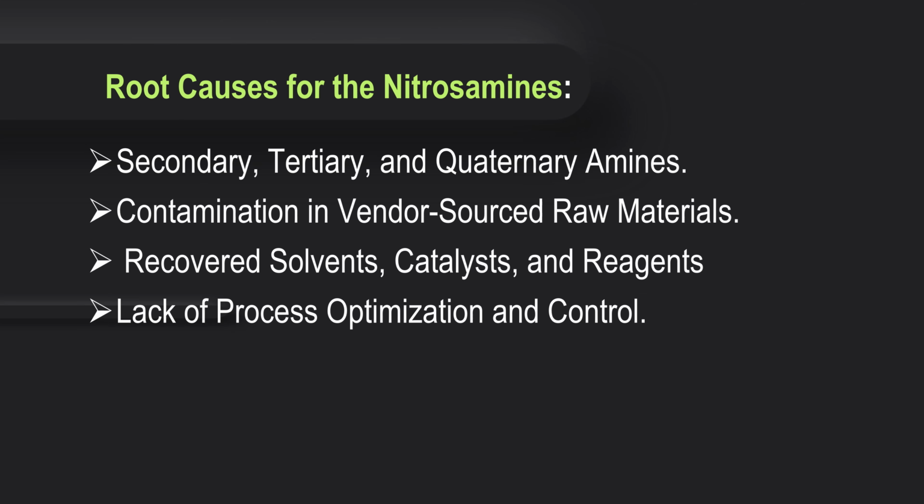The root causes for nitrosamine generation are secondary, tertiary, quaternary amines, contamination in vendor sourced raw materials, recovered solvents, catalysts and reagents, and lack of process optimization and control. Details are provided in the next slides.